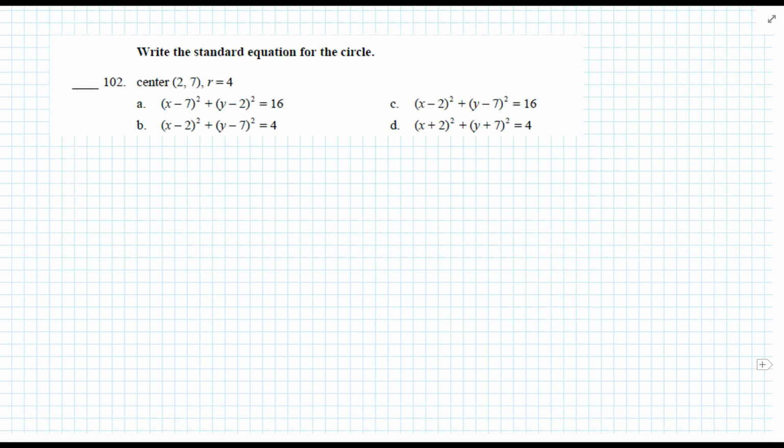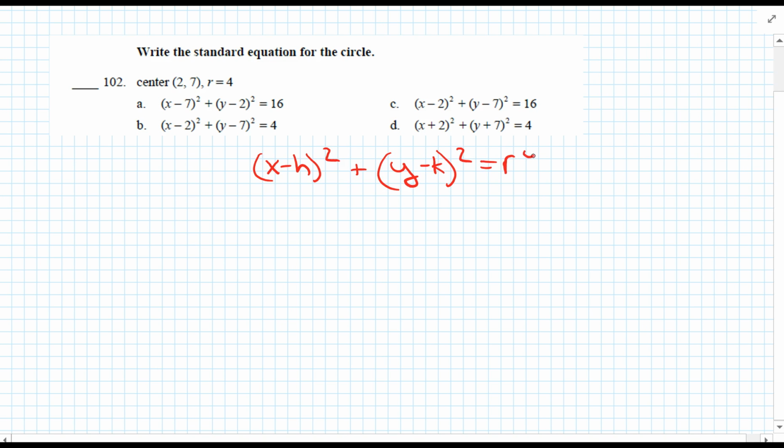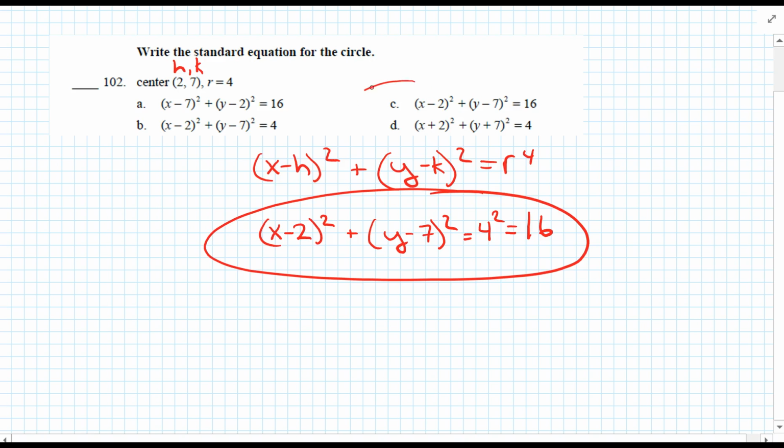102. Write the standard equation for a circle. Well, the equation for a circle is x minus h squared plus y minus k squared equals r squared, where the center is h comma k and the radius is r. So this example would be x minus 2 squared plus y minus 7 squared equals 4 squared, which equals really 16. Answer C.